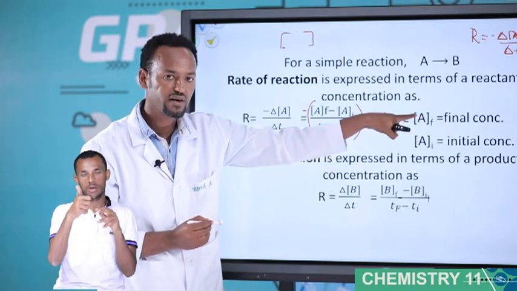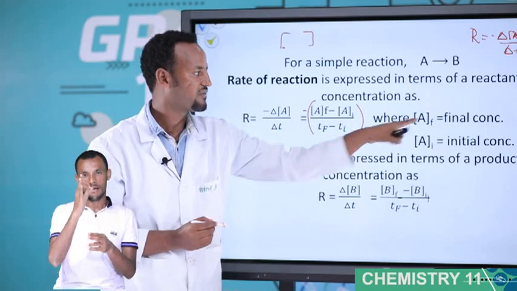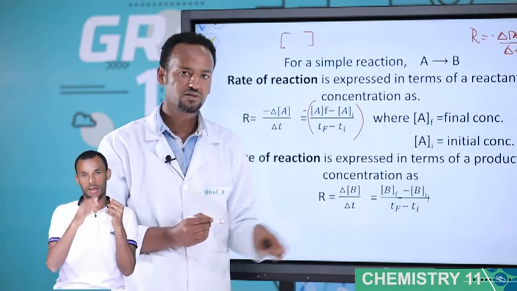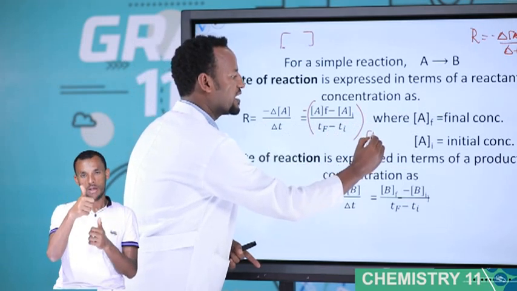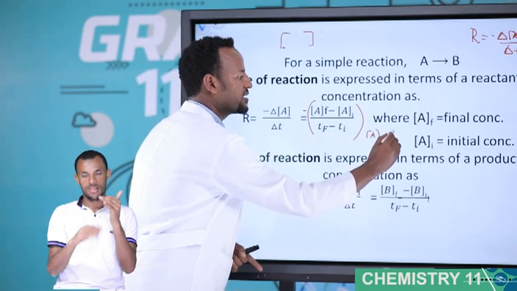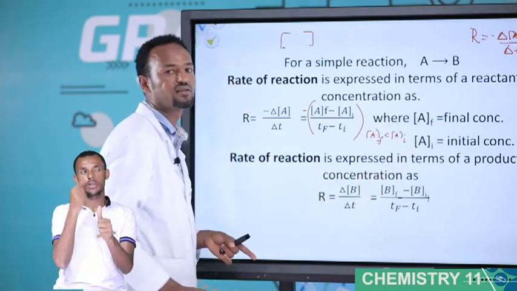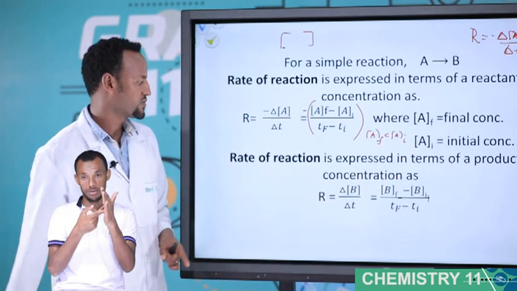A is the reactant, f is final concentration, and this is initial concentration. For a reactant, A final is less than A initial, so the minus sign is used.